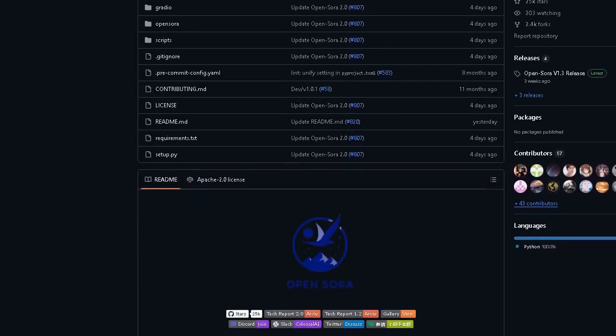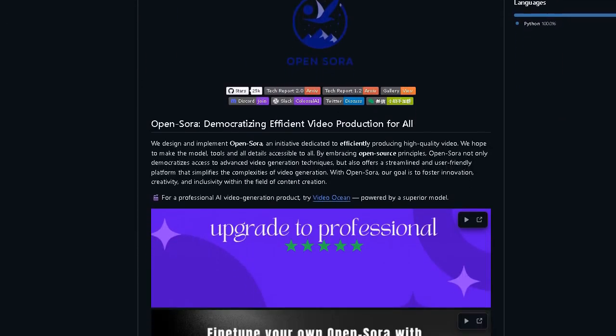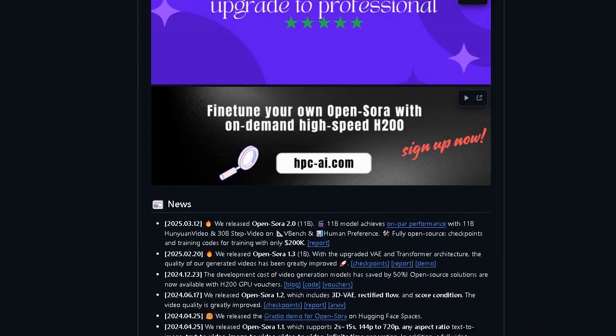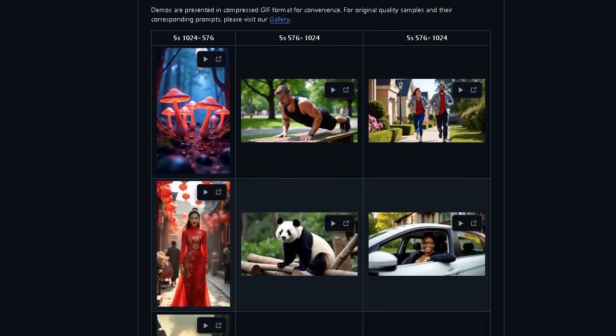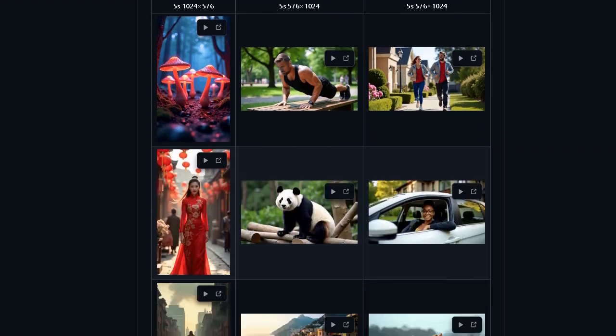Repository number 1. KTech/OpenSora. This repository, OpenSora, democratizing efficient video production for all. Here's a brief overview. Repository KTech/OpenSora description. OpenSora, democratizing efficient video production for all by embracing open source principles. OpenSora not only democratizes access to advanced video generation techniques, but also offers a streamlined and user-friendly platform that simplifies the complexities of video generation.